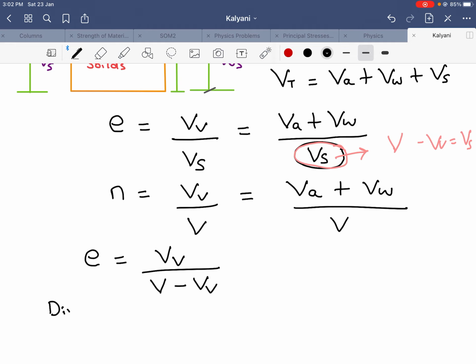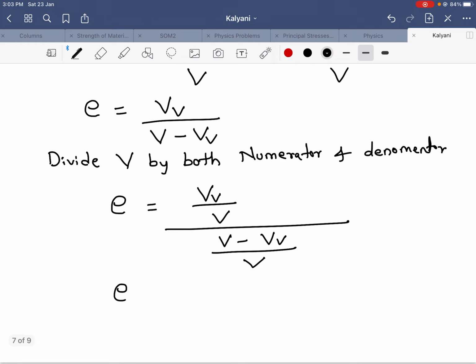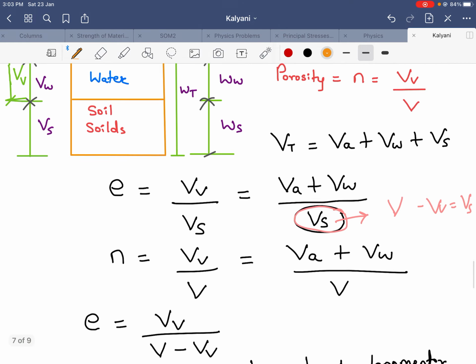Now next step, divide both numerator and denominator by capital V. So we will get e is equal to VV divided by V, divided by V minus VV divided by V. So e is equal to VV by V, V by V minus VV by V. This VV by V is nothing but porosity, which we have seen or kept here.